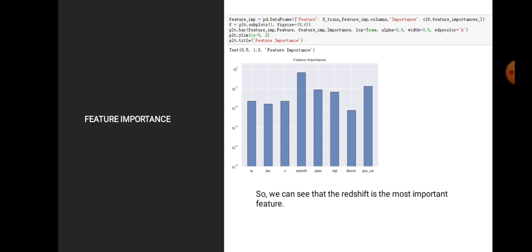At last, we try to see the importance of all these features and find that the redshift is the most important feature. I think this is why the accuracy of decision tree and random forest can reach that high.